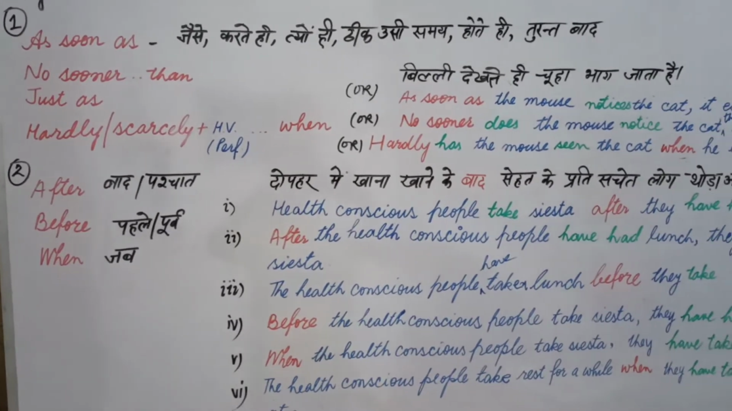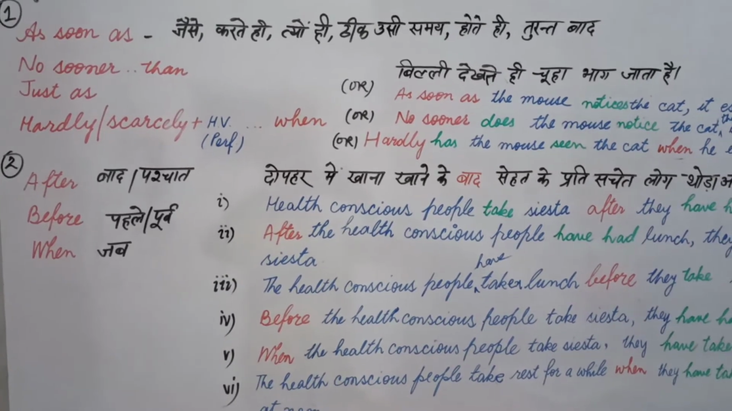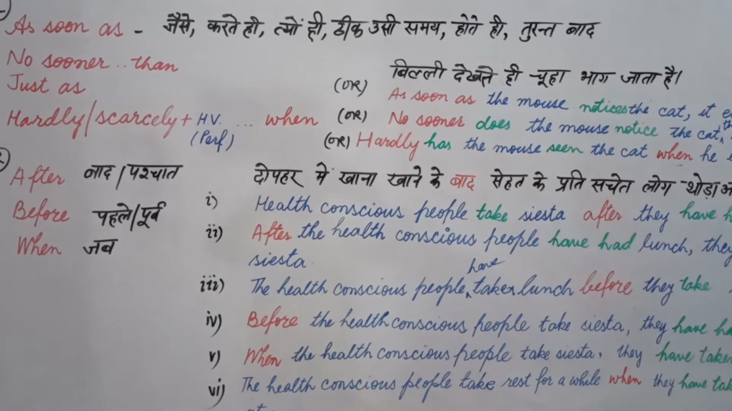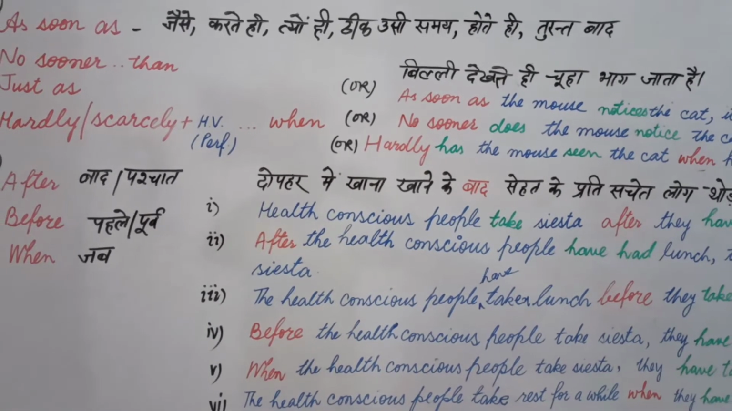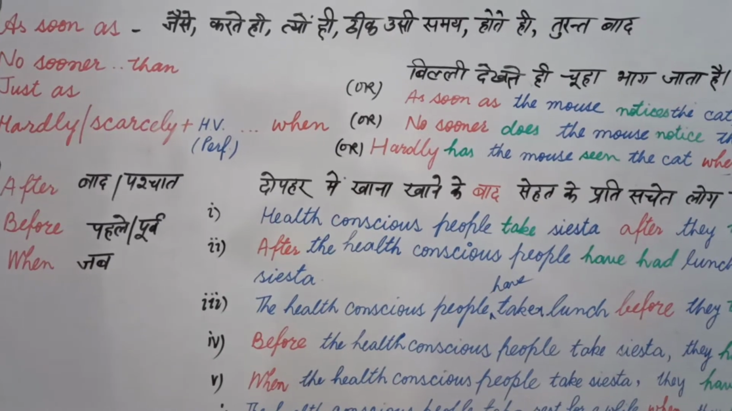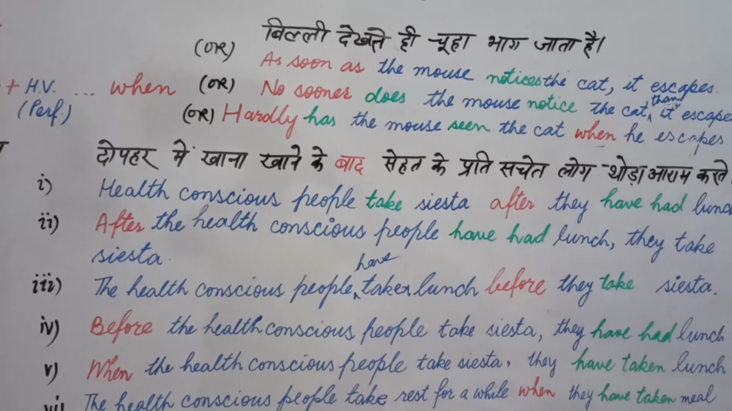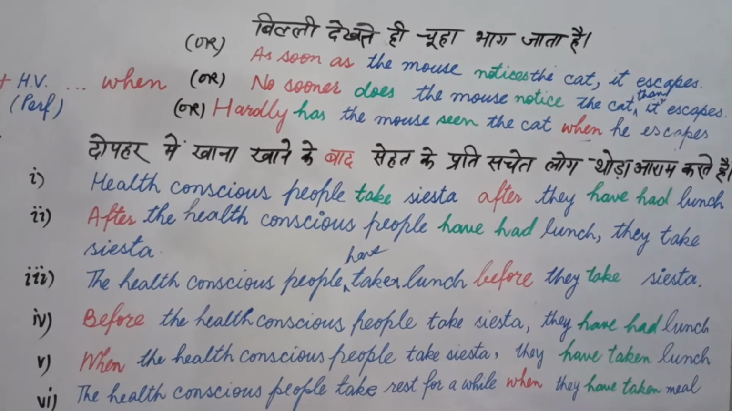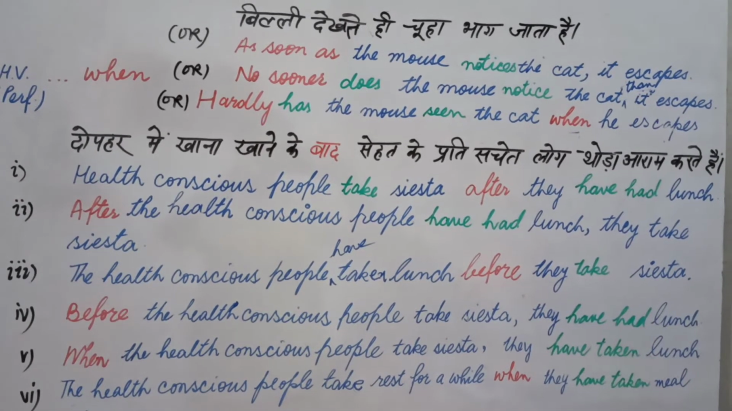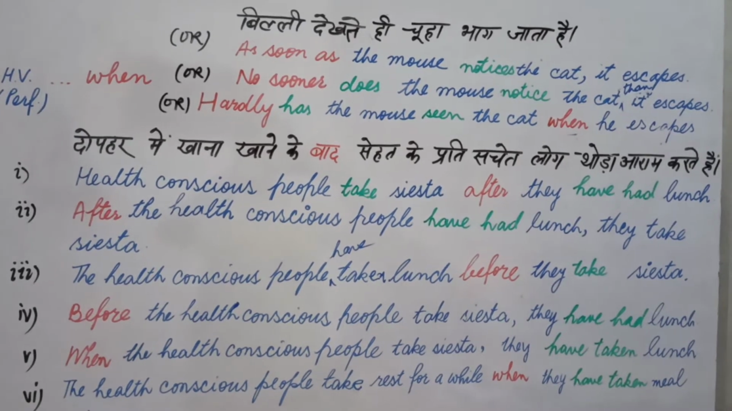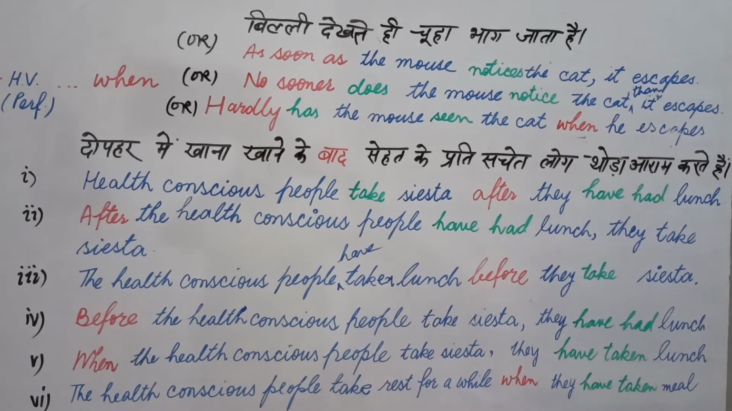Now let's begin with the second part of this time clause, adverb clause of time. We have written three words here, after, before, when, and Hindi is written before them. Any of these words of Hindi can occur in the sense of these words. Students, our sentence in Hindi is दोपहर में खाना खाने के बाद सेहत के प्रति सचेत लोग थोड़ा आराम करते हैं. I try to use some difficult words of Hindi here in this sentence. सेहत के प्रति सचेत लोग थोड़ा आराम करते हैं. You know, थोड़ा आराम करते हैं, take some rest.